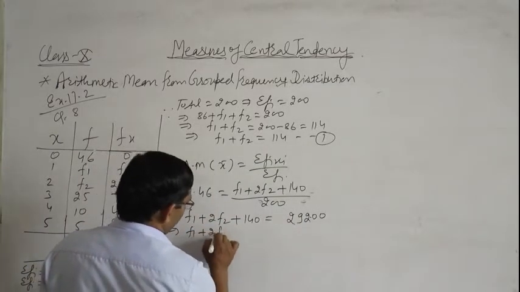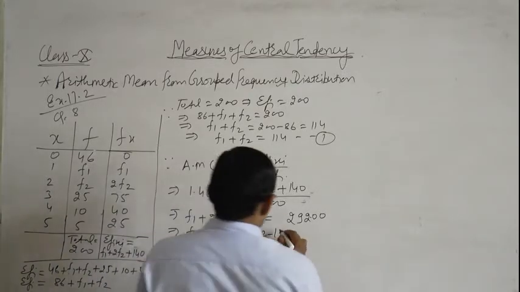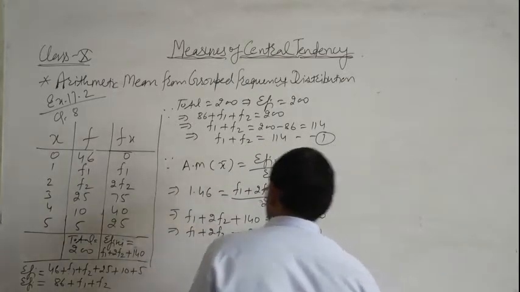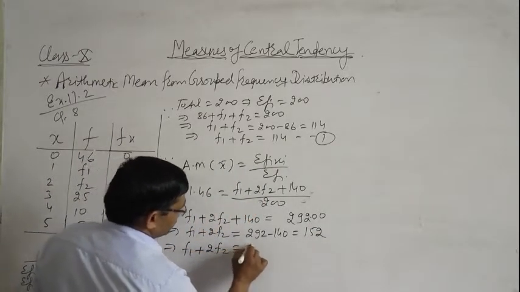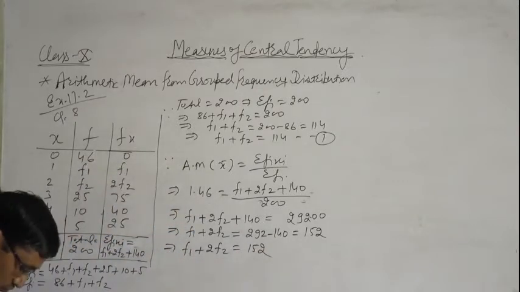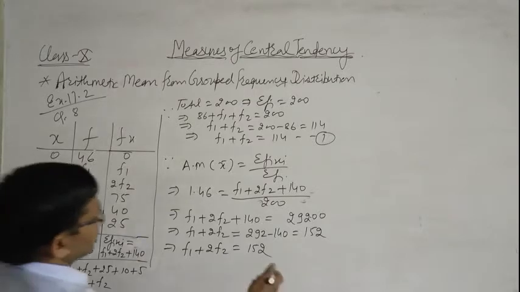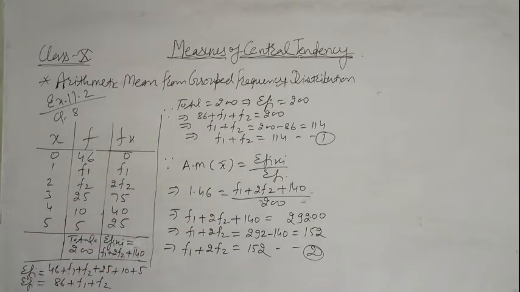f1 plus 2 f2 is equal to 292 minus 140, which is 152. There implies f1 plus 2 f2 is equal to 152. This is equation number 2.